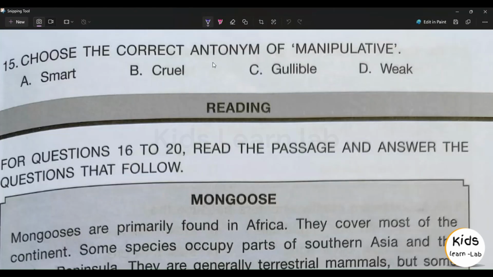15th question, choose the correct antonym of manipulative. Option A, smart. Option B, cruel. Option C, gullible. Option D, weak. Manipulative meaning is smart. Antonym of manipulative is gullible. Gullible meaning is easily deceived.